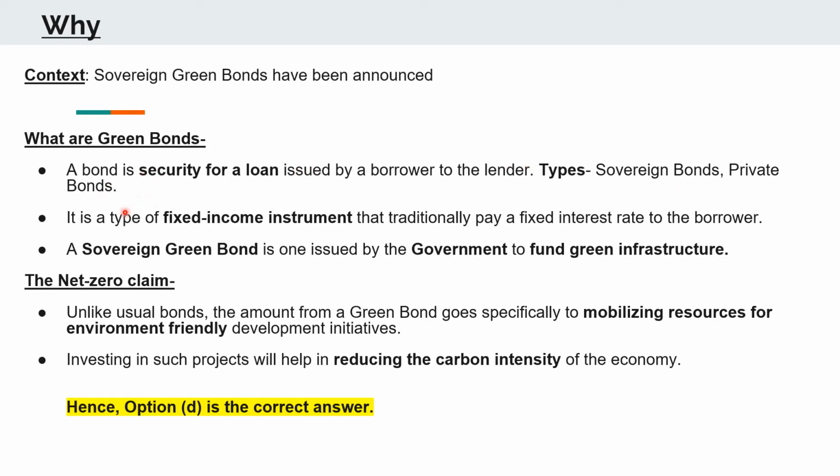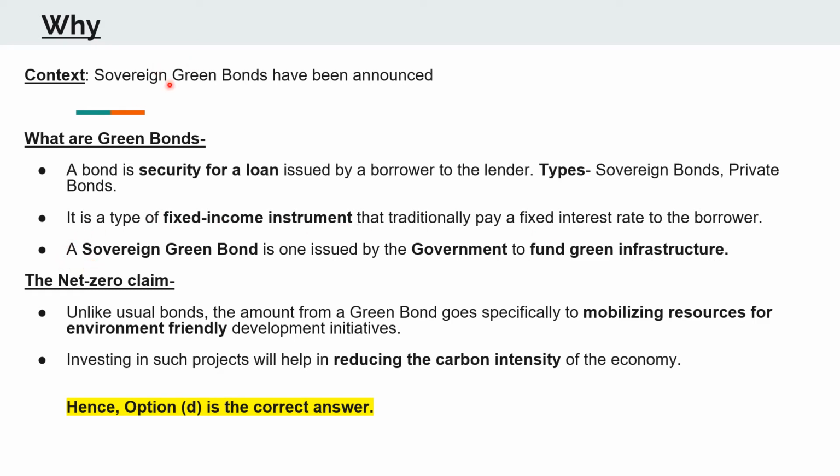Now, these bonds are a type of fixed income instruments that traditionally pay a fixed rate of interest to the borrower, and that fixed rate of interest too is not very high.